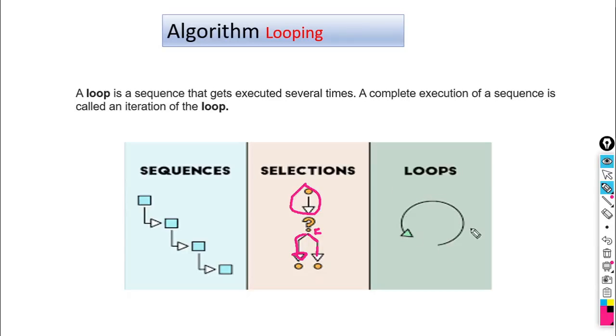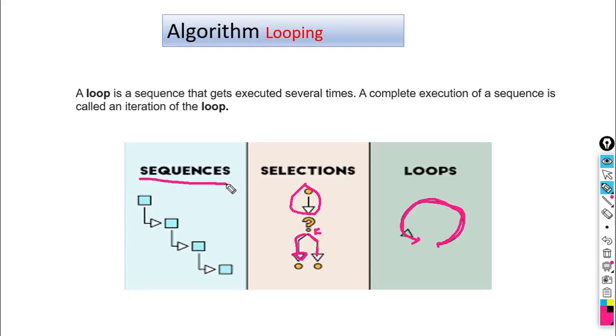Then the third part is the loop. So this is the loop. Here is the starting point of your loop, and it will execute like this. It will check some condition. If that condition remains true, it will go again to the previous statement. If the condition is false, it will take its control to the end of the loop. Okay, so let us see how it works in an algorithm.